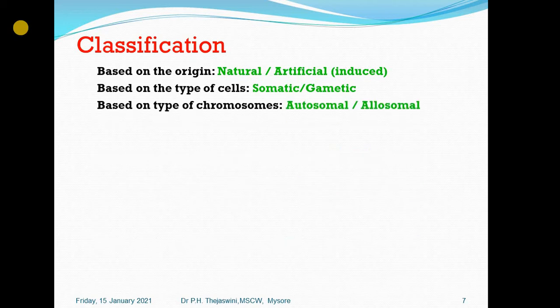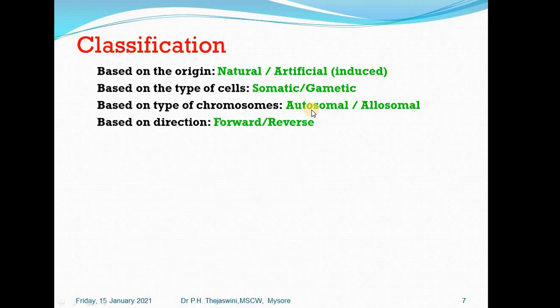Next type is based on the type of chromosome which is being involved. For example, it can be autosomal mutation. If autosomes are involved, then this is called autosomal mutation. And if the sex chromosomes are involved, they are referred to as allosomal mutation. Please remember here, if it is in the gametes, then of course autosomal mutation is also going to have a very high significance in propagating to the next generation.